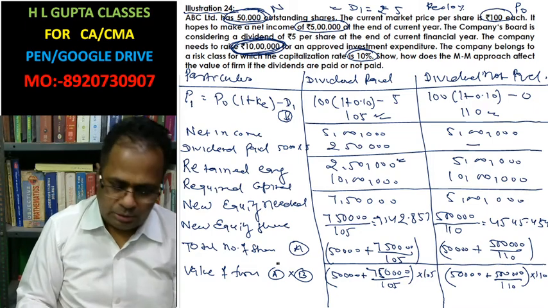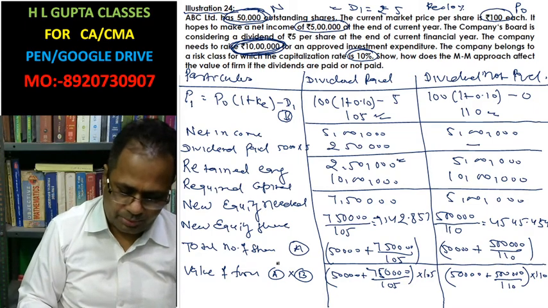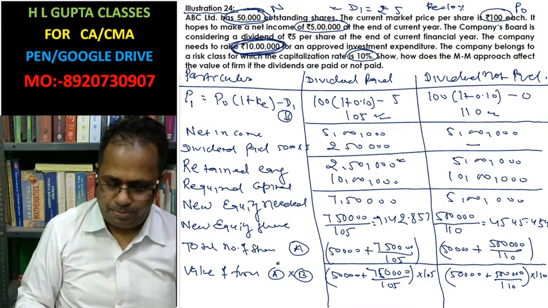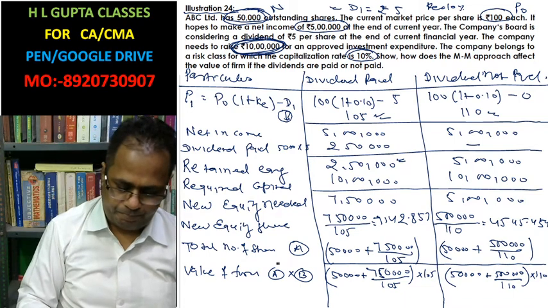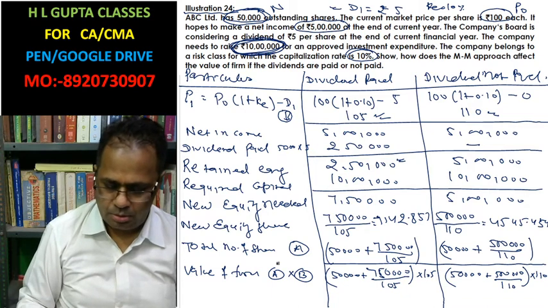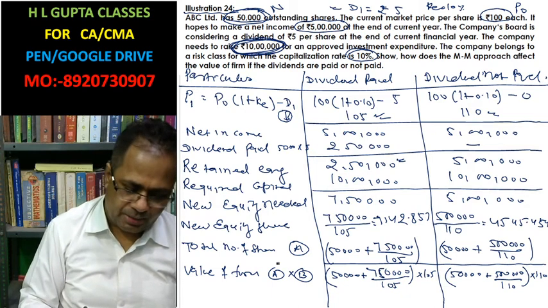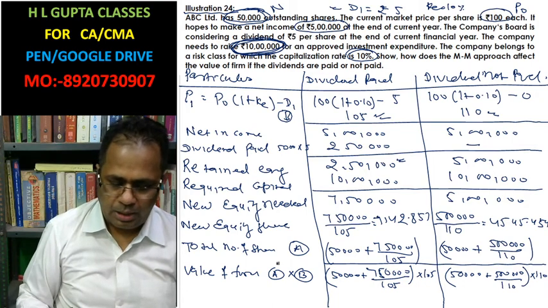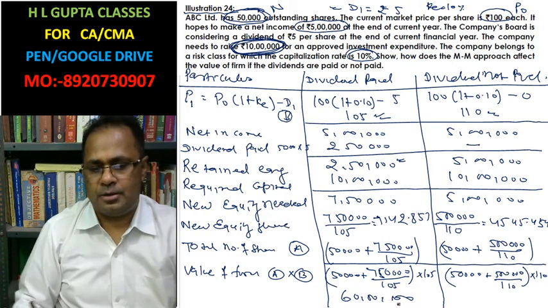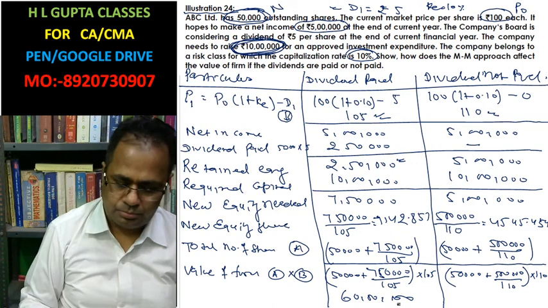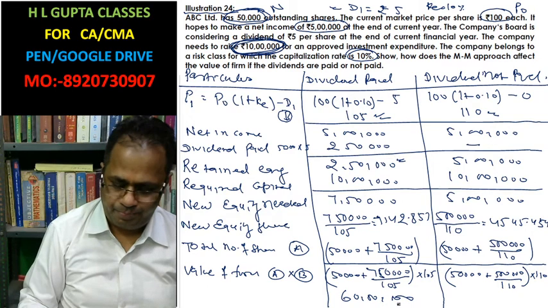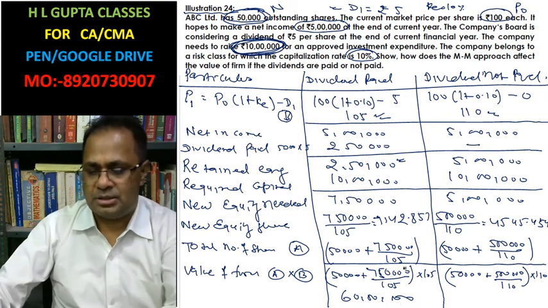Look at it. 50,000 into 105 plus 7,50,000: the answer is 60 lakh. Here 50,000 into 110 plus 5 lakh. This is also 60 lakh.